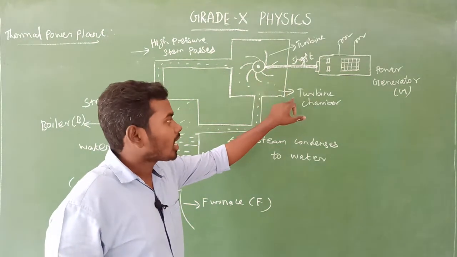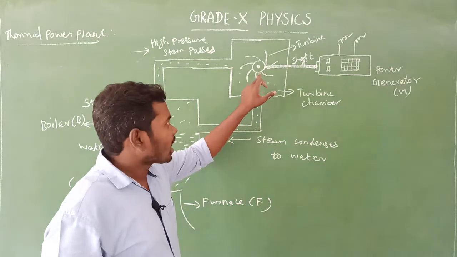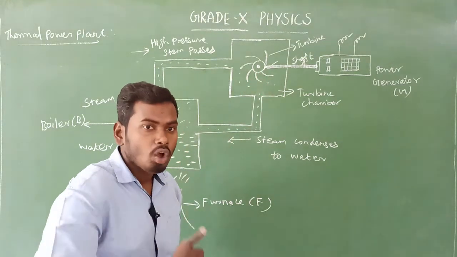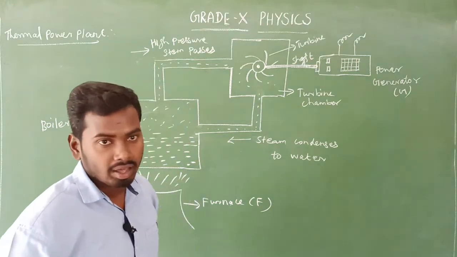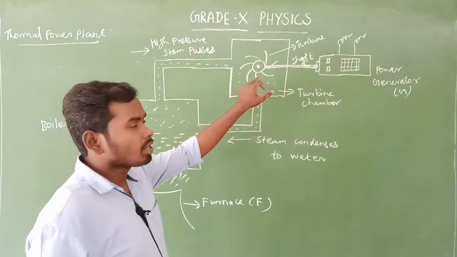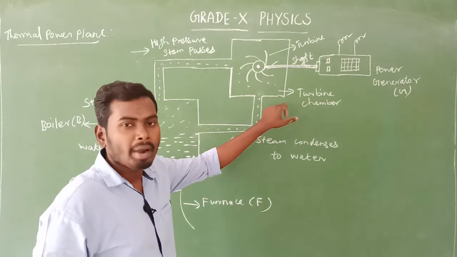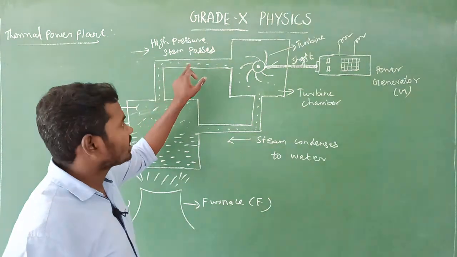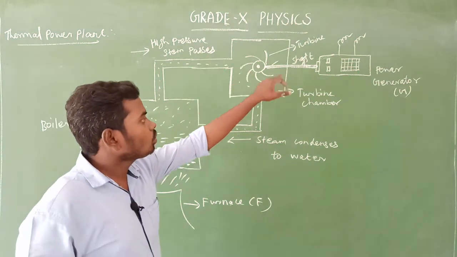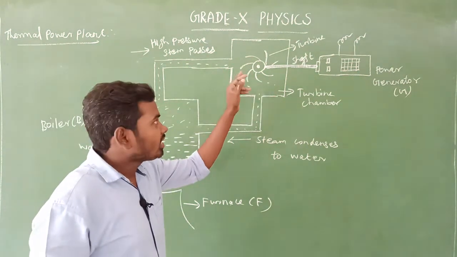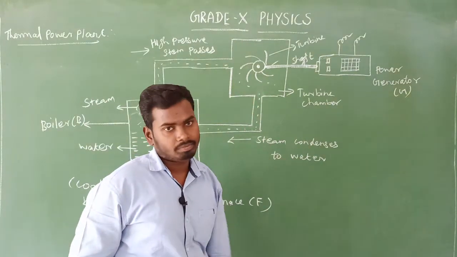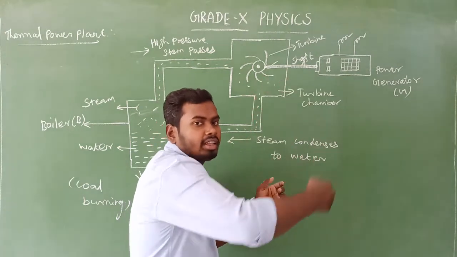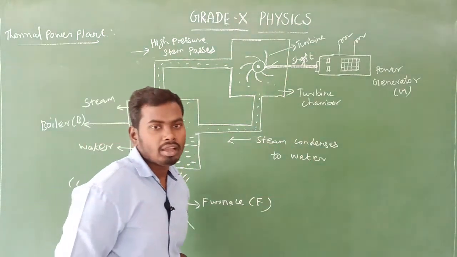What is that? Turbine chamber. Inside the turbine chamber there is a turbine, okay, which means propeller. A very large sized propeller is there inside the turbine chamber. So look at here. When the high pressurized steam passes into the turbine chamber, the turbine starts rotating. What is that? The turbine starts rotating very fast, isn't it?